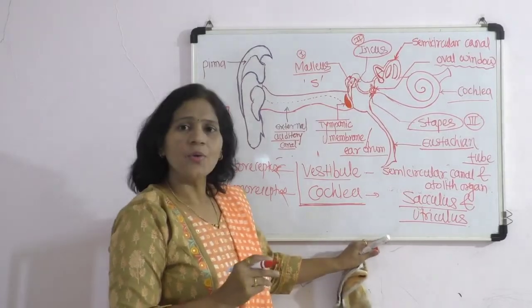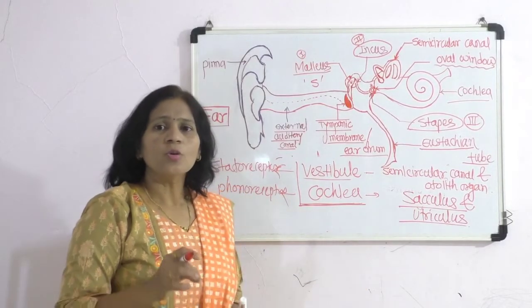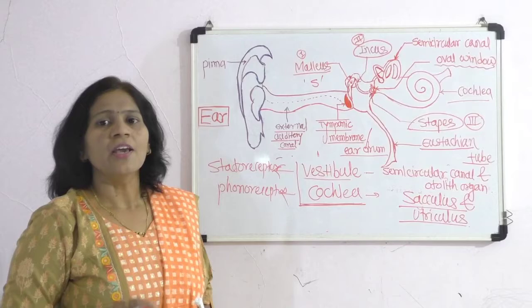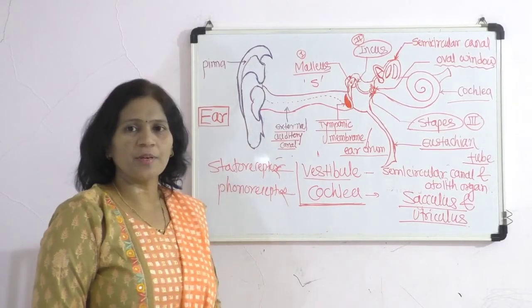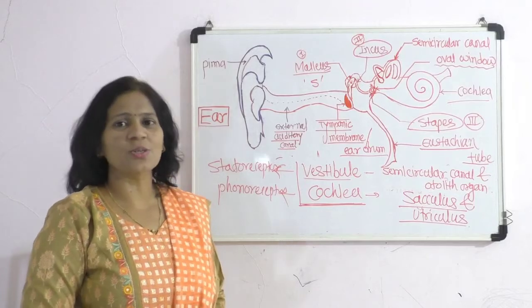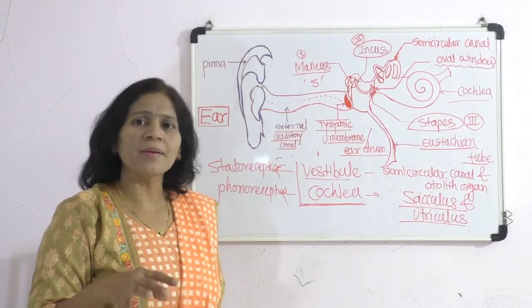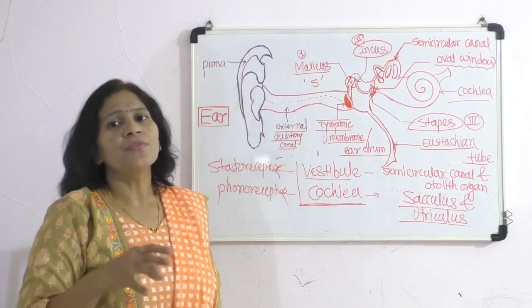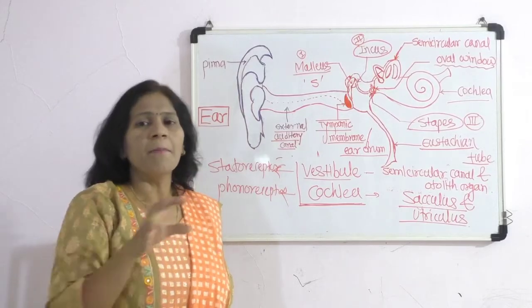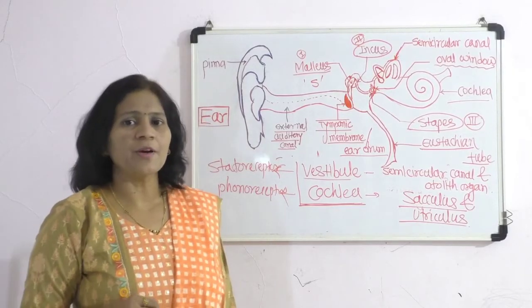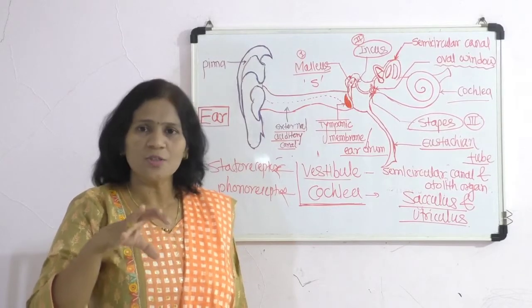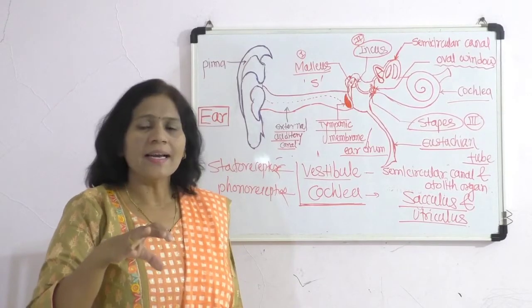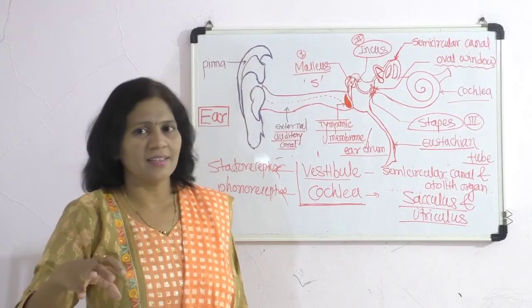Sacculus and utriculus are two otolith organs which are concerned with statoreceptors. Here also specific receptor cells are present which are related to maintaining equilibrium or our body posture. So this is the most important part related to the internal ear.